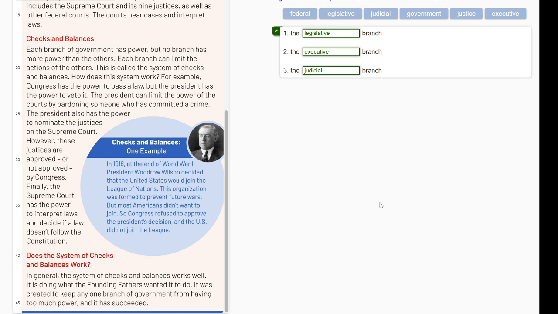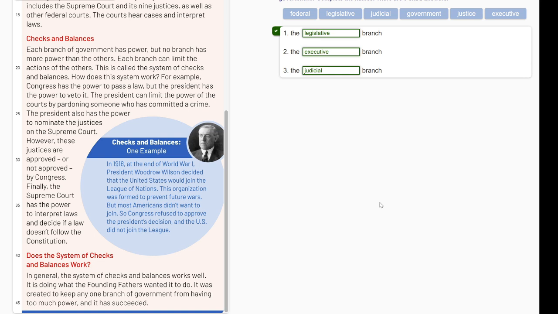For example, Congress has the power to pass a law, but the President has the power to veto it. The President can limit the power of the courts by pardoning someone who has committed a crime. The President also has the power to nominate the justices on the Supreme Court. However, these justices are approved, or not approved, by Congress. Finally, the Supreme Court has the power to interpret laws and decide if a law doesn't follow the Constitution.